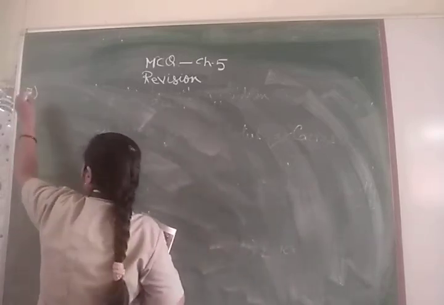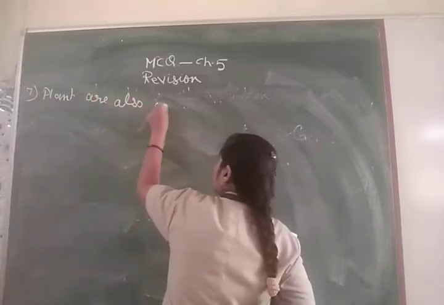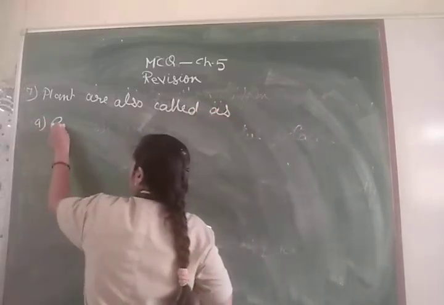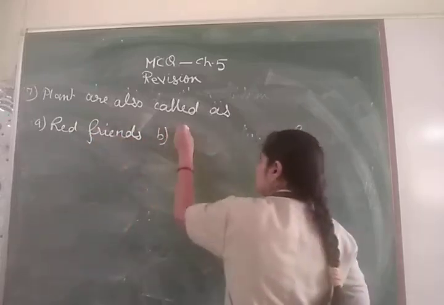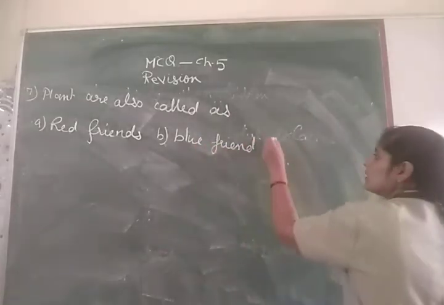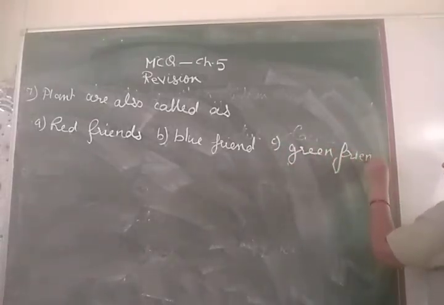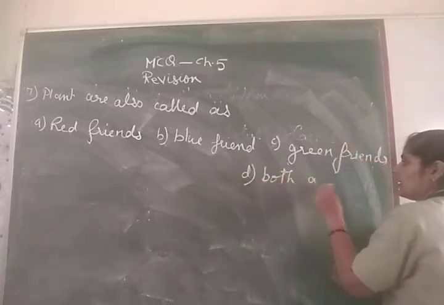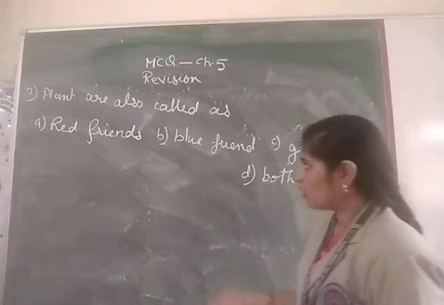That is our seventh one. Plants are also called as: the first option is red friends, B is blue friends, then C is green friends, and the D option I have written is both A and B.